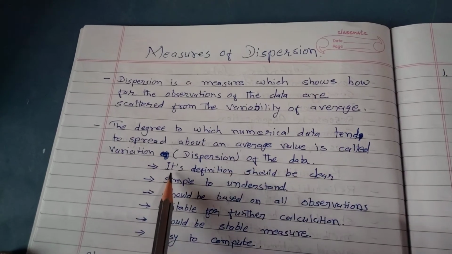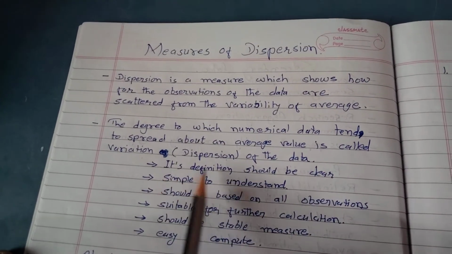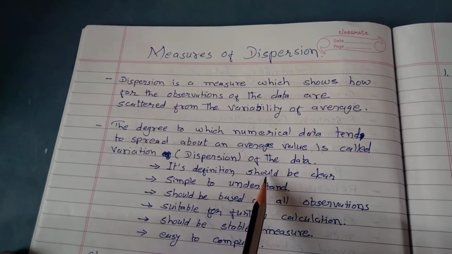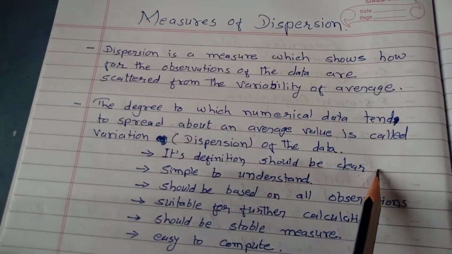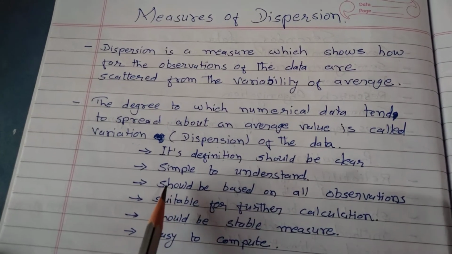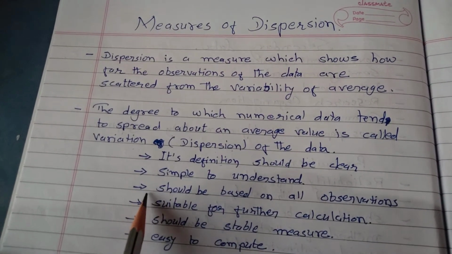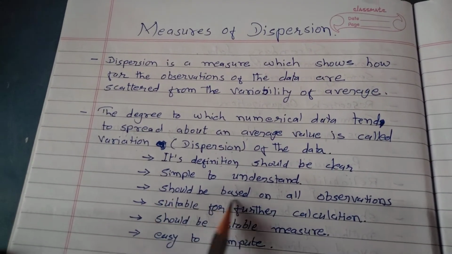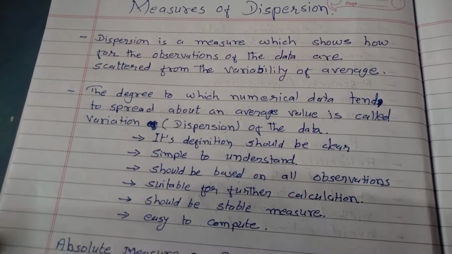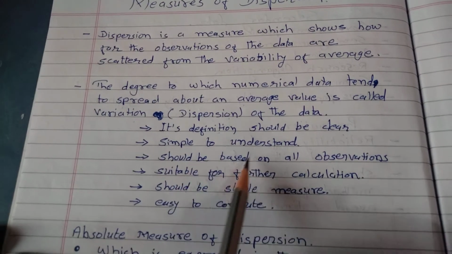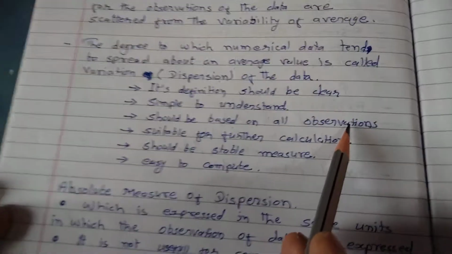Now, the definition of dispersion should be clear and easy to understand. It should be based on all observations. If we do the calculation of dispersion, it should be based on all observations.